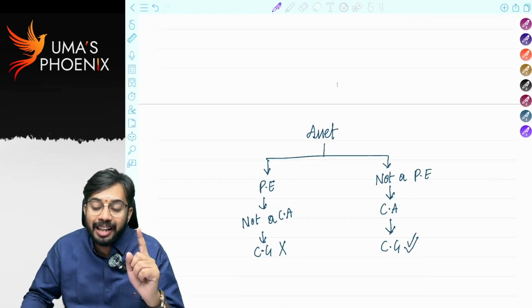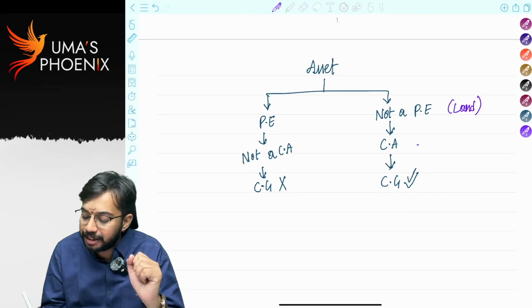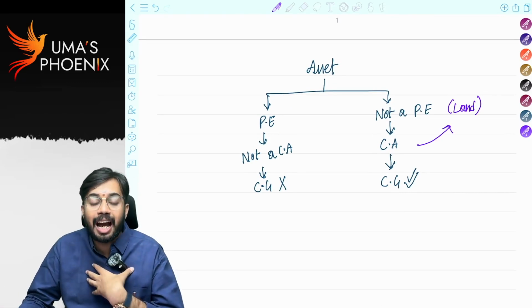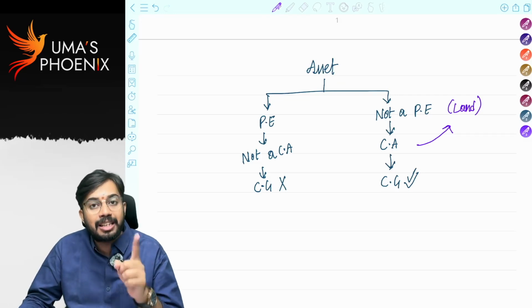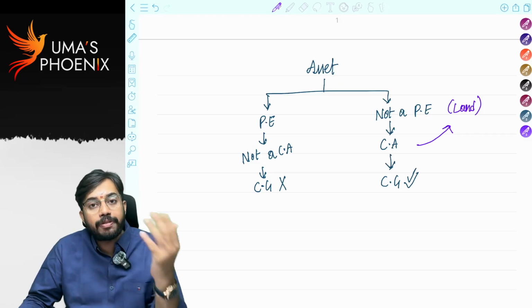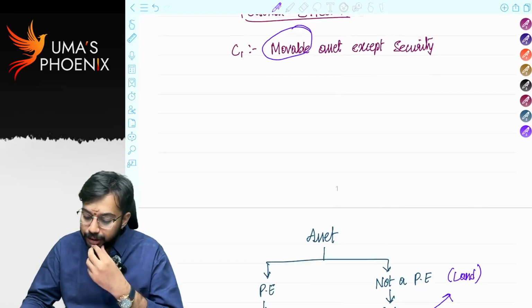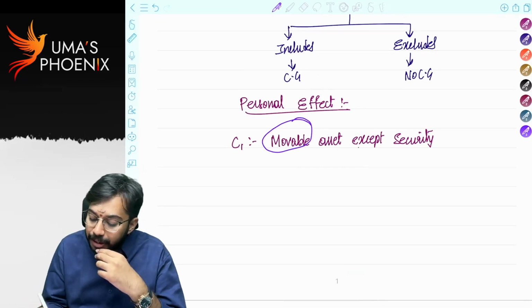Now land, is it a personal effect? Land is not a personal effect. If land is not a personal effect, it is a capital asset. So even though I purchased land for my personal purposes, it is not a personal effect, it is considered a capital asset, and on transfer of land, capital gains will arise. Are you able to understand? Good. So the asset must be a movable asset except security.